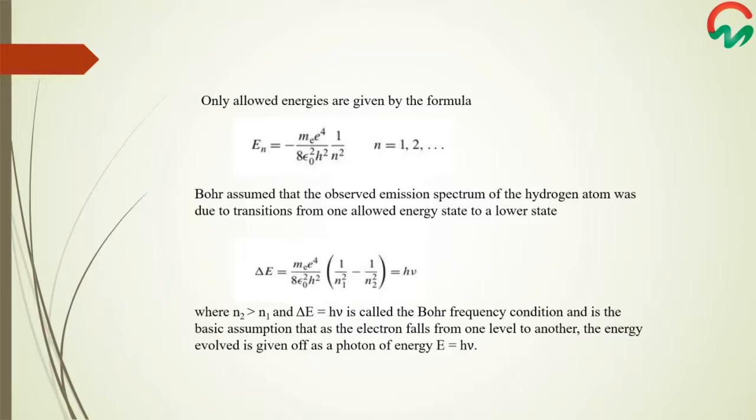Bohr assumed that the observed emission spectrum of the hydrogen atom was due to the transition from one allowed energy state to another, and so the Bohr frequency condition was given by the equation delta E equals me^4 over 8 epsilon naught squared h squared into 1 by n1 squared minus 1 by n2 squared, which equals the energy of the photon. Here n2 is always greater than n1, and delta E equals h nu is called the Bohr frequency condition, which is the basic assumption that as the electron falls from one energy level to another, the energy is evolved in the form of a photon of energy equal to h nu.